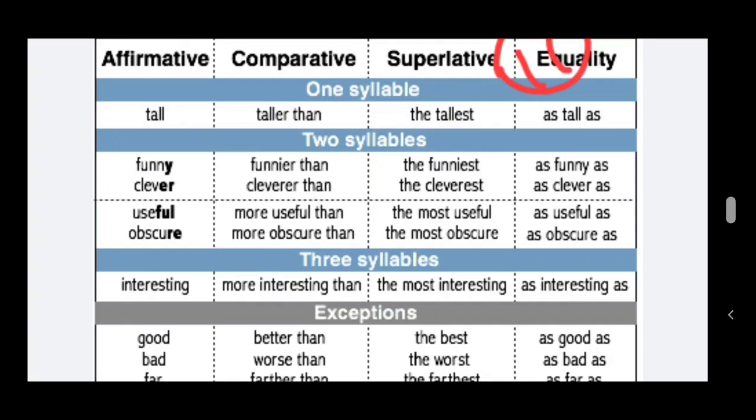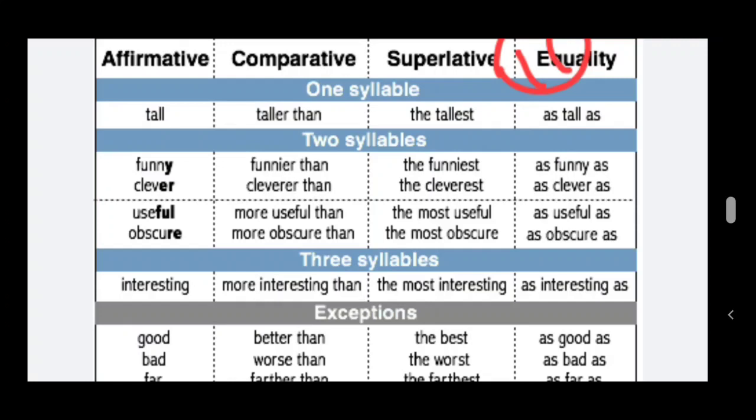If it is without y, you have to add more or most. See here, useful, two syllables are there. Funny, two syllables are there. So if it has two syllables, you have to add more and most in the comparative and superlative degrees. So see here, more useful than, in superlative degree the most useful, in equality as useful as.